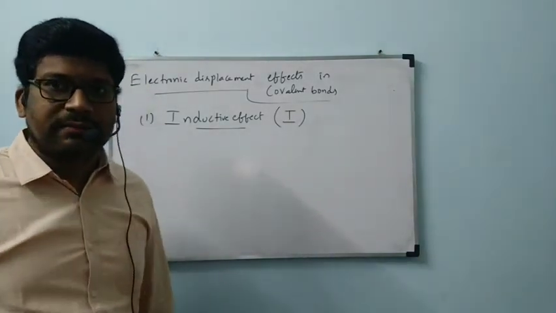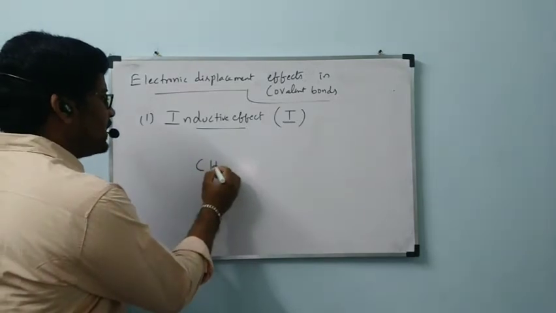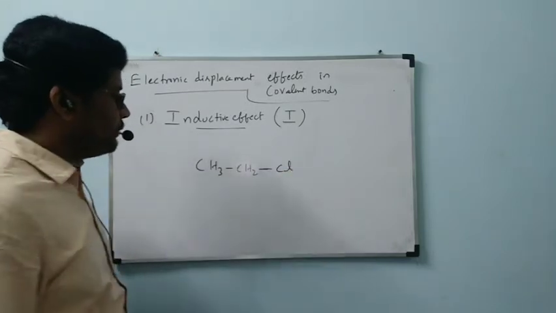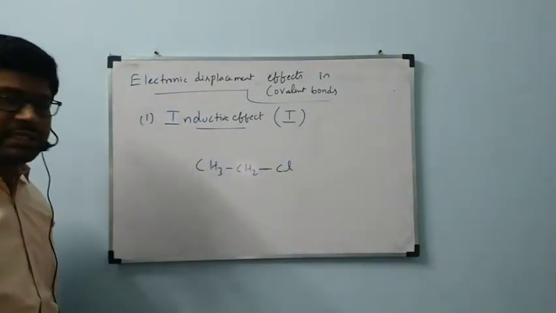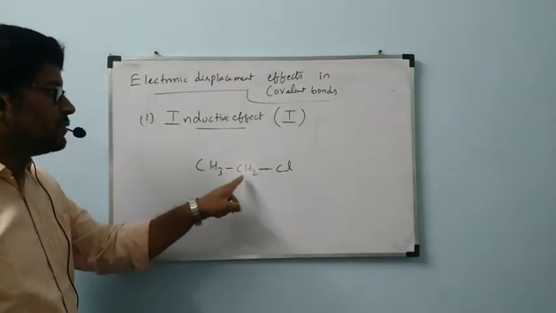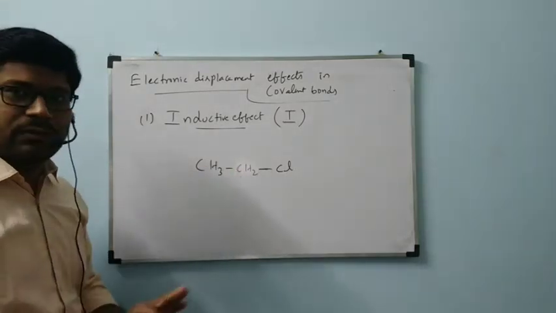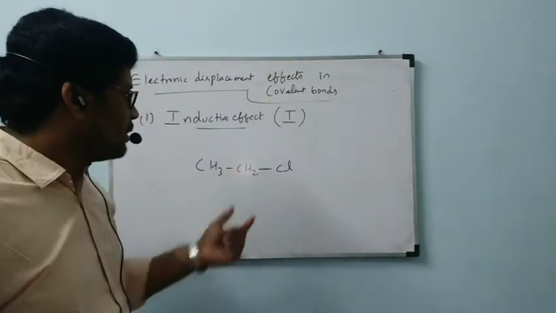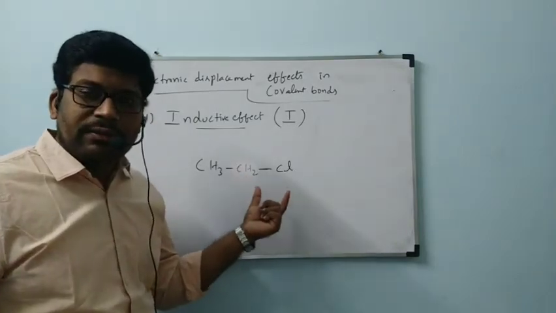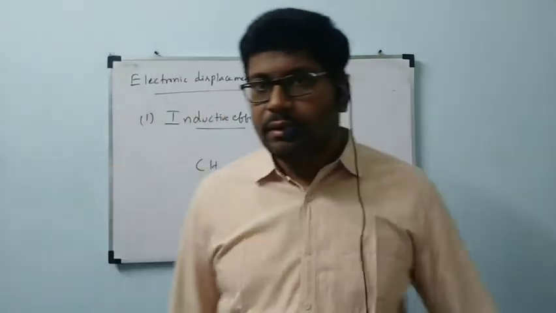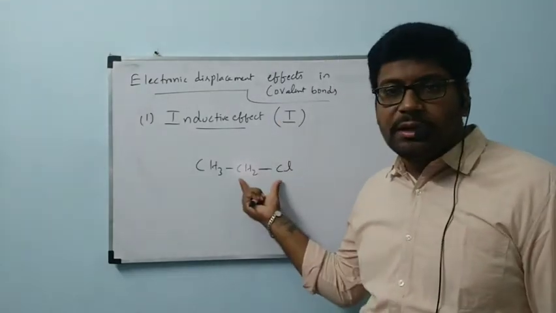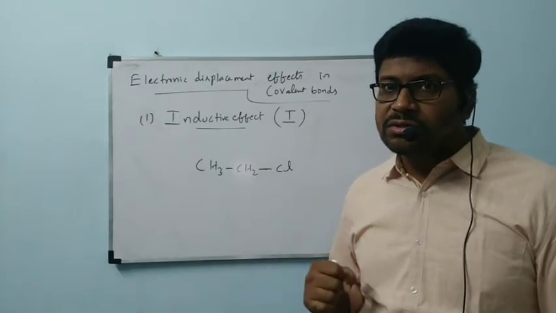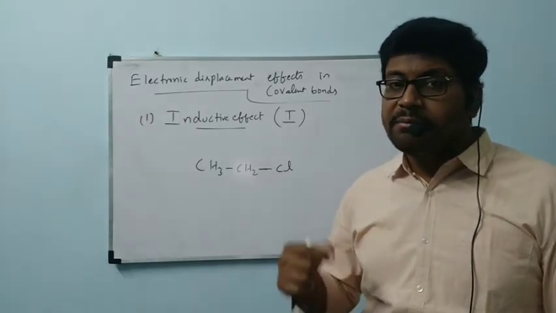Let us consider one example. We have CH3, CH2, Cl. Chlorine is bonded to carbon, and this carbon is bonded to this carbon. Now, the problem here is that between carbon and chlorine, there is an electronegativity difference. Electronegativity difference means chlorine can pull the electrons towards itself highly when compared to carbon.